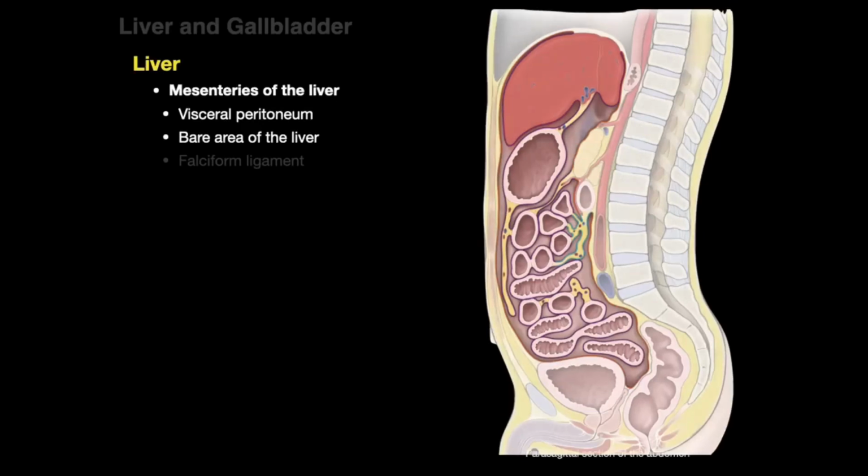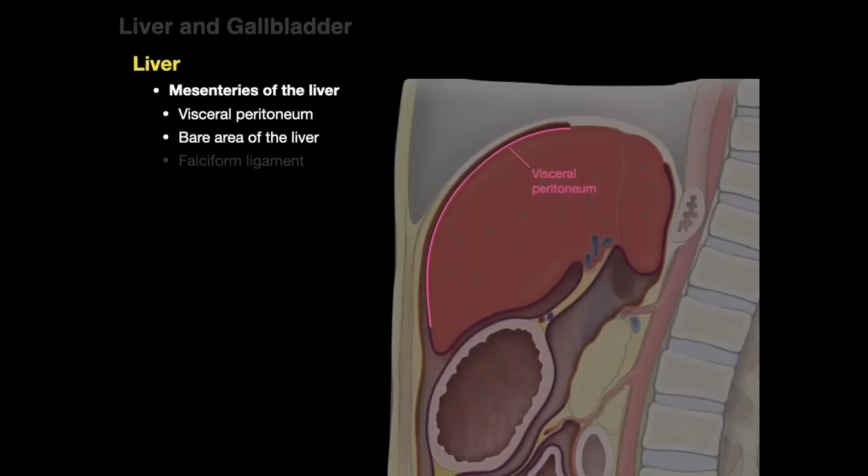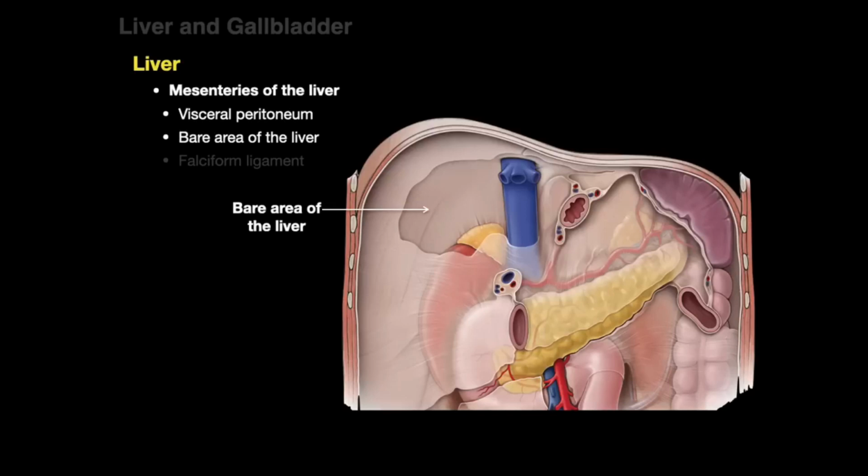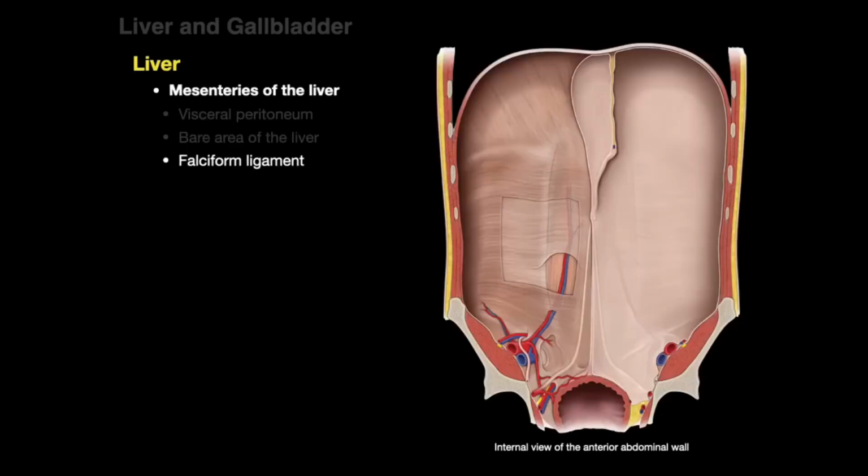All right, now the mesenteries of the liver. So we zoom in. There is the visceral peritoneum that lines the liver, parietal peritoneum that lines the wall, and they reflect upon each other. But notice there's this space right there where there is no mesentery. We call it the bare area. There's no mesentery. And that is where, when you have high pressure from ascites, fluid can push through that area from the abdominal serous fluid into the pleural space, to become pleural fluid. And there's the bare area of the liver in often these illustrations that you'll see.